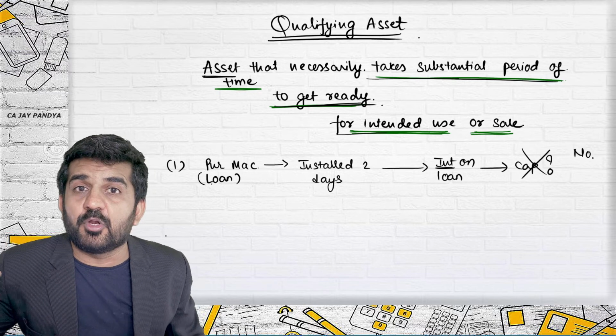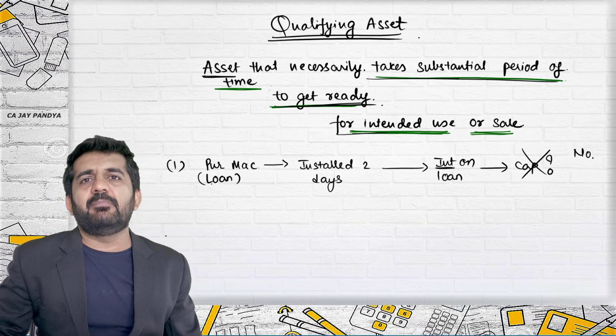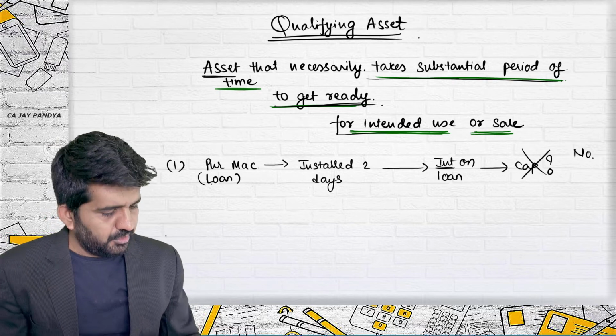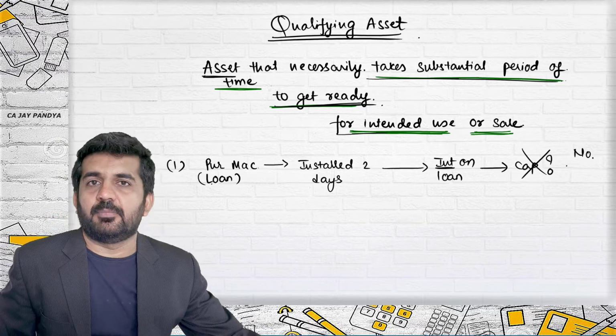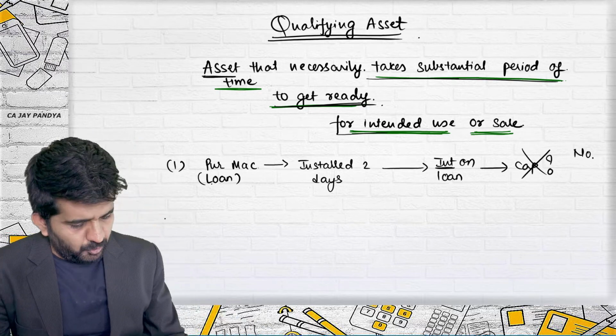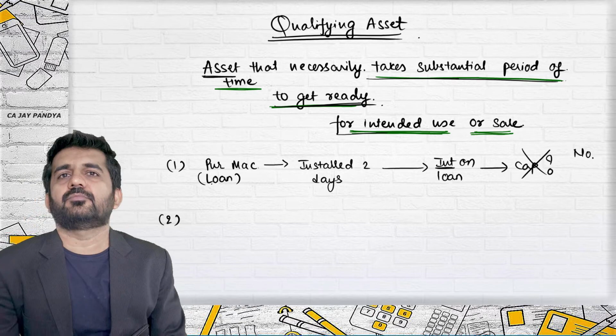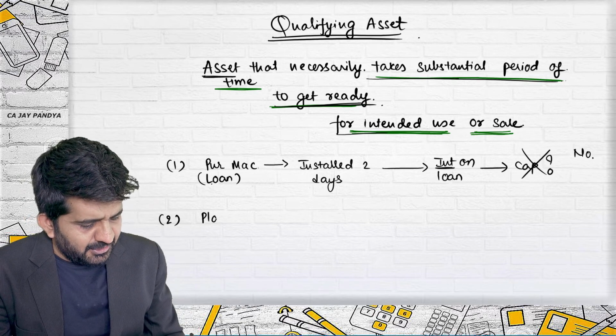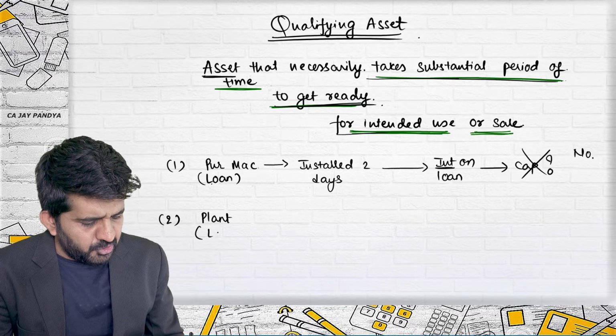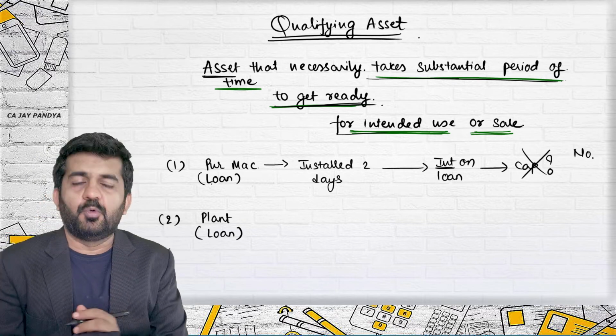It might be for using as a fixed asset. It might be for selling as a stock. Is it all right? But this cannot be capitalized. Is it all right? Try to concentrate. Number 2. There is another plant. Of course, on that plant also we have taken a loan,